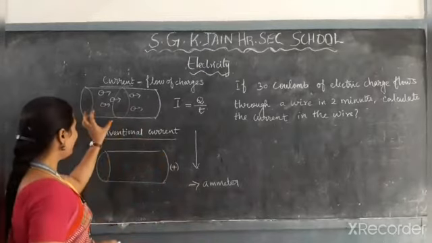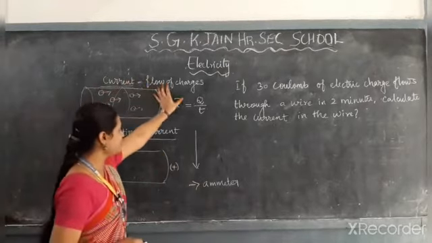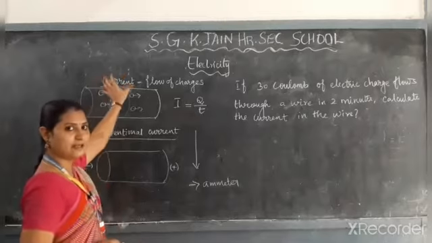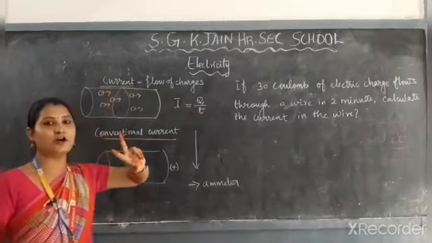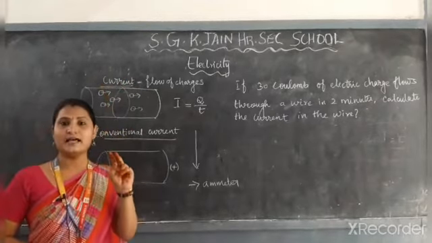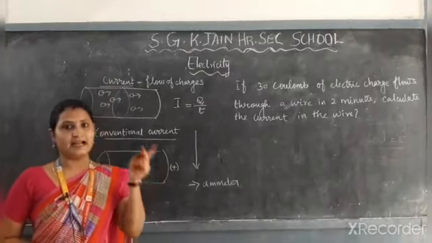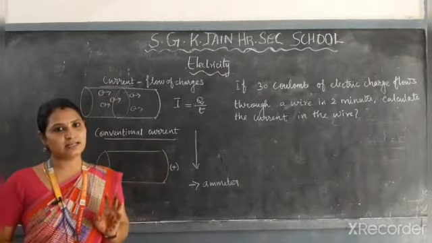So the flow of charges is called a current. We have two types of current. One is the electric current and another one is the conventional current.